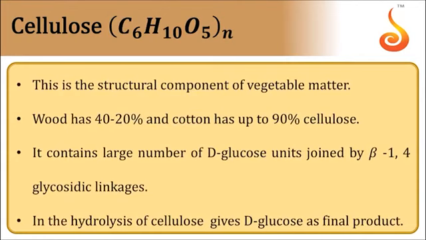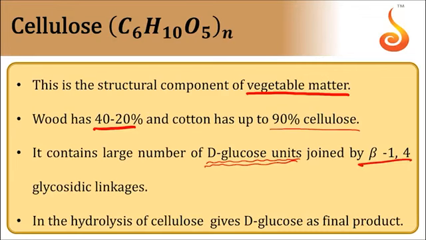Next, cellulose is the structural component of vegetable matter. The cell wall is made up of cellulose. Wood has 40 to 50% and cotton has 90% cellulose. It contains a large number of D glucose units. Starch contains alpha D glucose, whereas these are beta D glucose units with beta 1,4 glycosidic linkages.